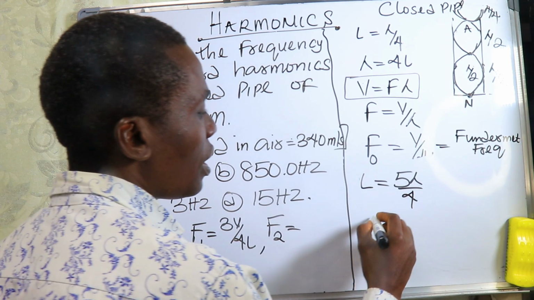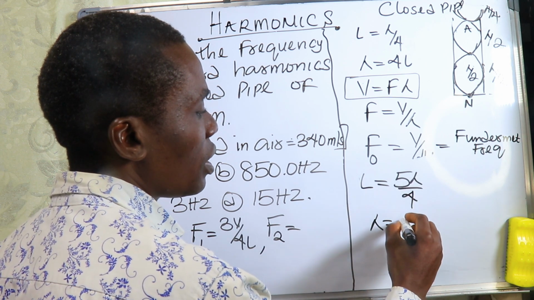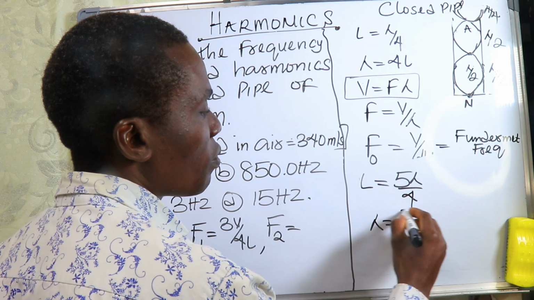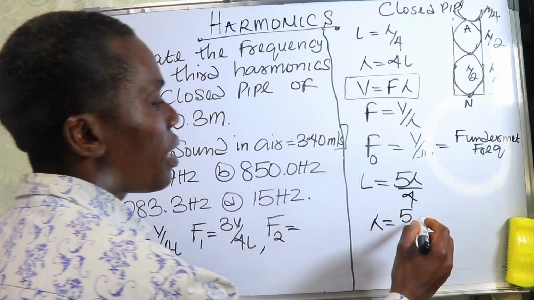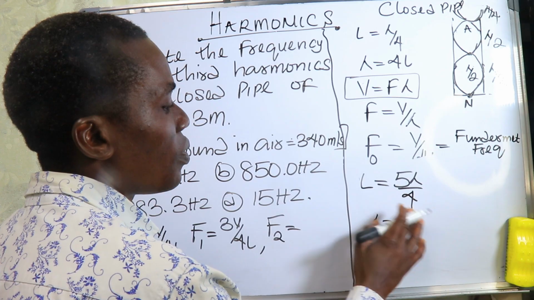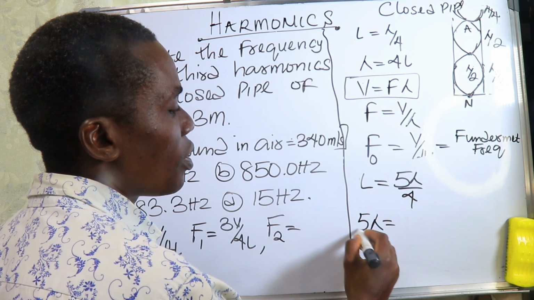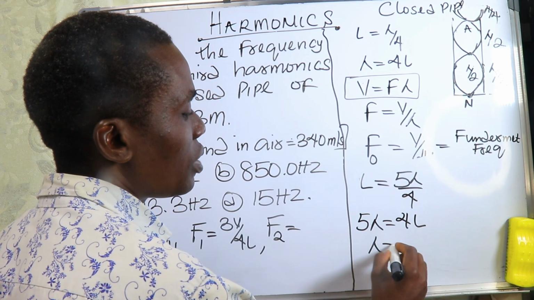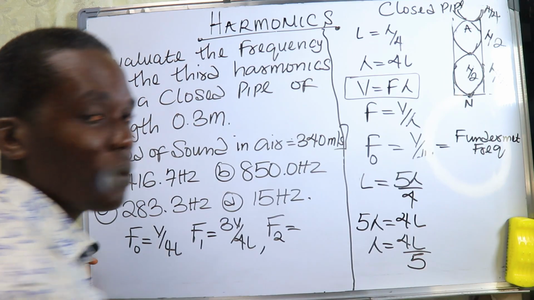So that means our lambda will be equal to what? If we make lambda the subject of the formula, 5 lambda will be equal to 4L. So our lambda will be equal to 4L divided by 5.